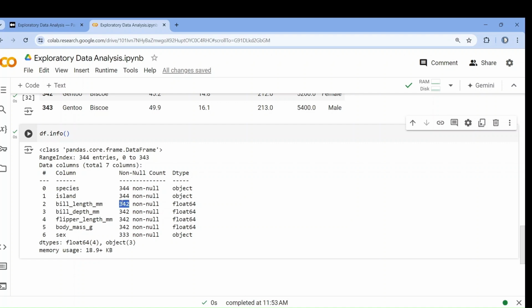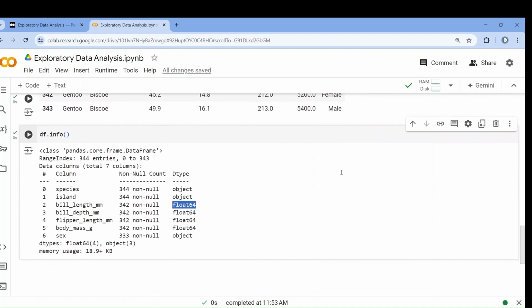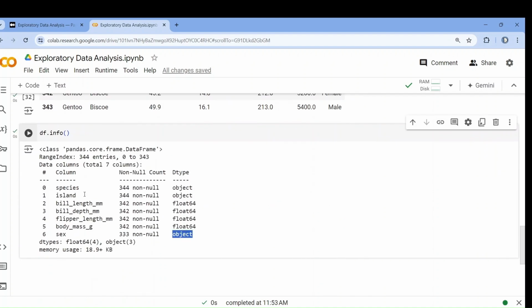But here 342 values are present. That means 2 values are missing. Okay. You can understand what the data type, dtype, is. This one is object. Object means string data type. Float: bill length, bill depth. Here also you can see these are float values. Again, sex is an object data type. So you get an overall idea about the data set, right?